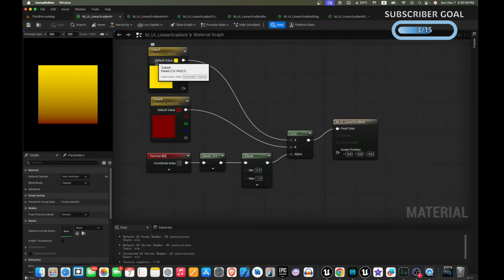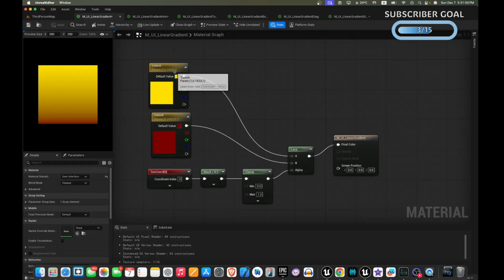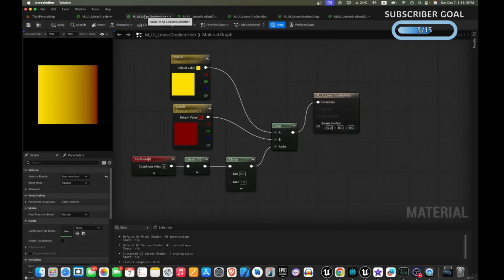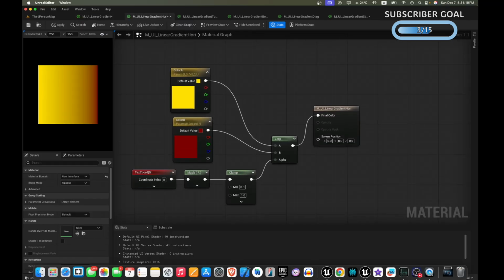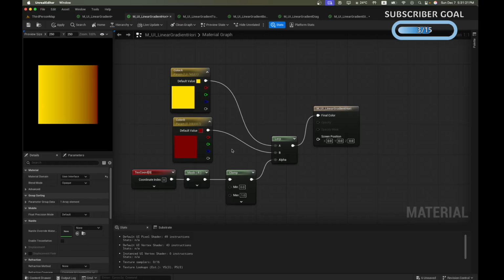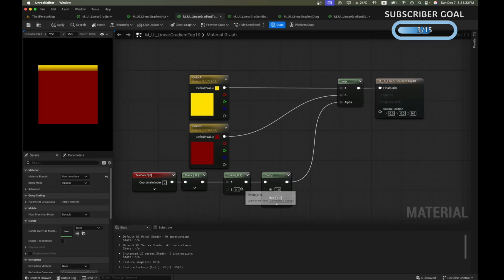Let's wrap up. So this is our linear gradient. We take two colors, we get the TexCoord function, we get the G value, which is the v value, we clamp it to 0 and 1, we pass this value to alpha, and that's our final color. Similarly, for horizontal gradient, we get the R value, we clamp it to 0 and 1, we pass it to alpha, and that's our final color. For the top 10%, we divide by 0.1, and that's the only difference that we are doing.